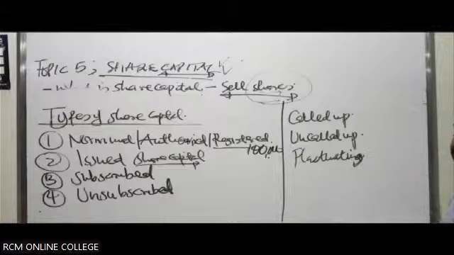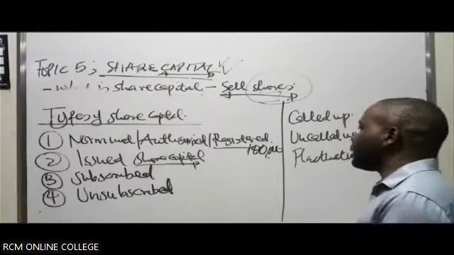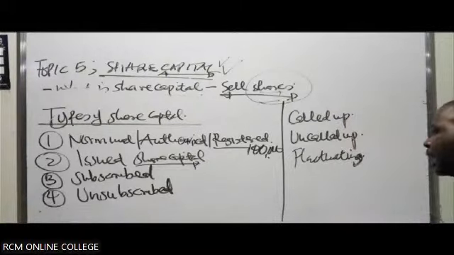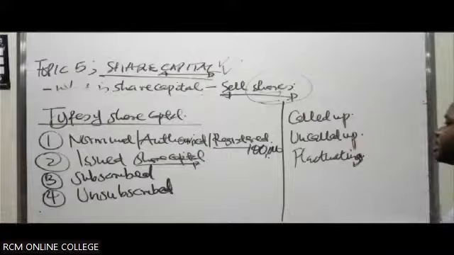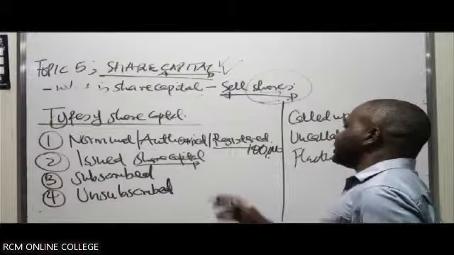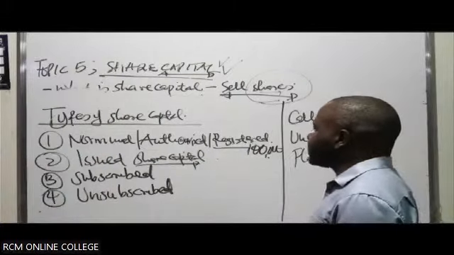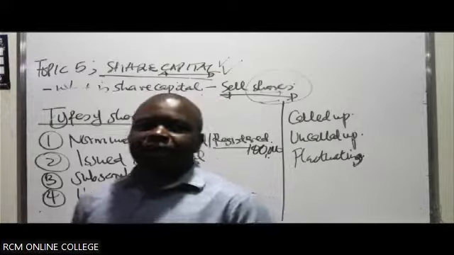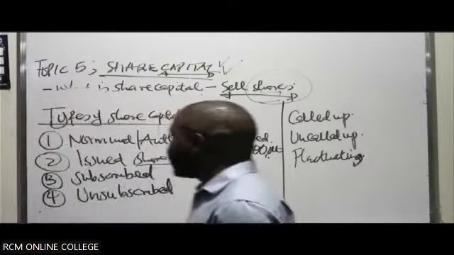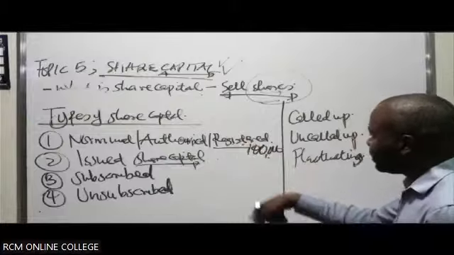The issued share capital is part of the authorized share capital which has been issued out to members of the public to subscribe for allotment, or for the shares to be distributed to them. What you have to take note of is that the issue will never be more than 100,000, because you can never issue what you don't have. You must issue either what you have or less. So it can be equal to, or it can be less.